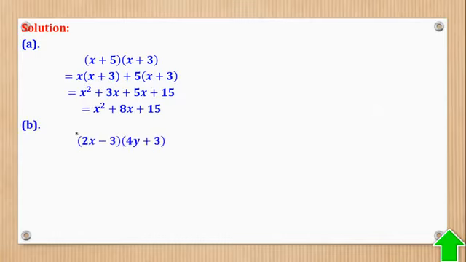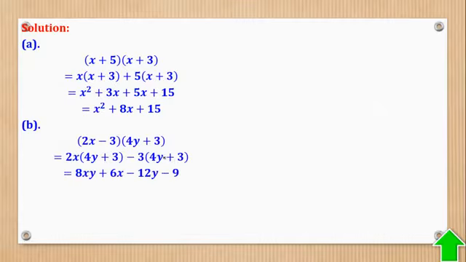That was part A. Then part B, still do the same. This times this, then minus this times this. Okay, then we expand using the distributive law. This times this gives you this 8xy, then plus this times this gives you 6x.